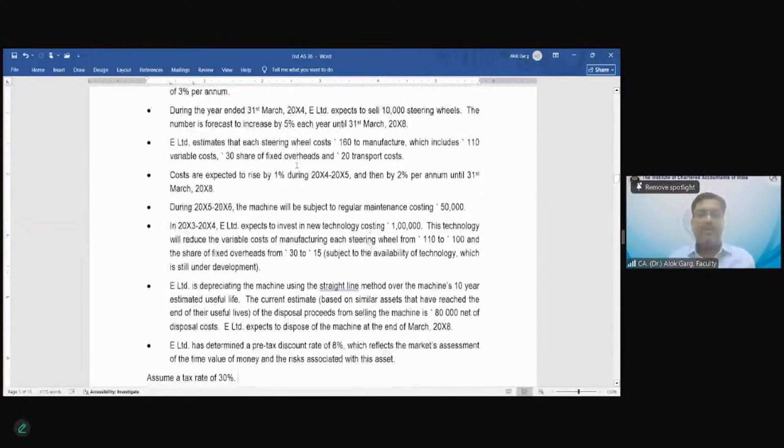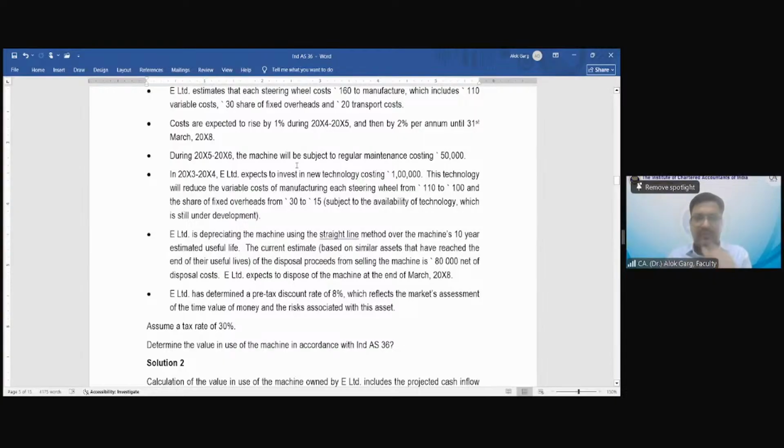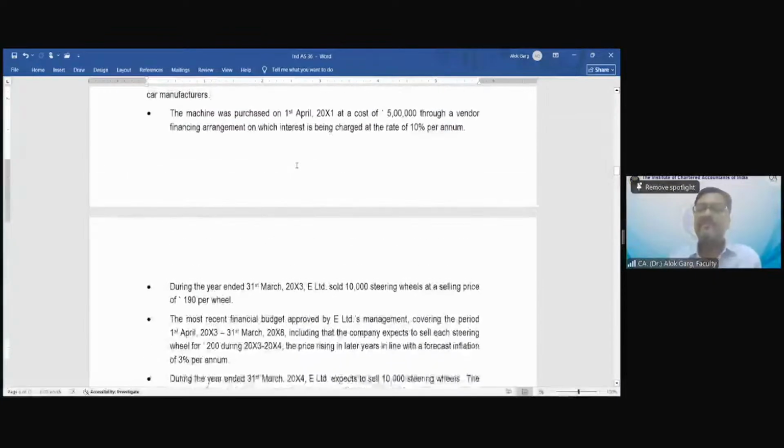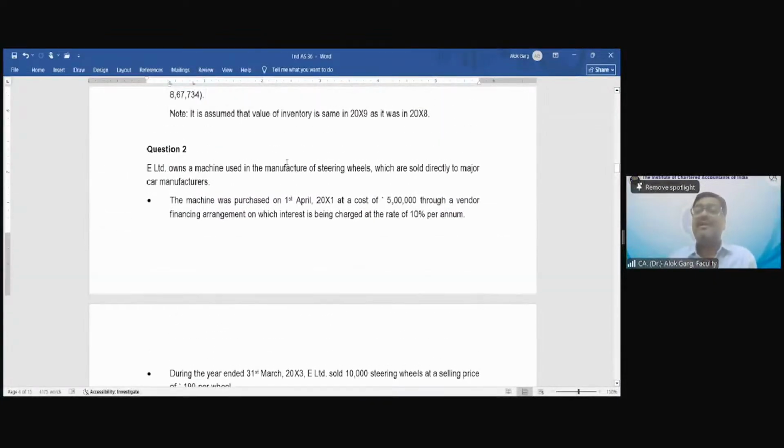Now let's go to question number 2. Very good question on the computation of value in use. You remember, computation of value in use requires two important aspects. What are the two important aspects which are required for value in use? What are the two items which are required for computation of value in use?